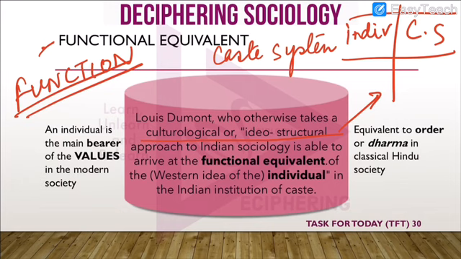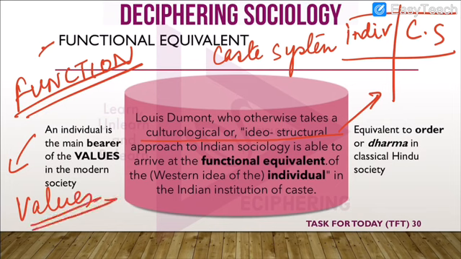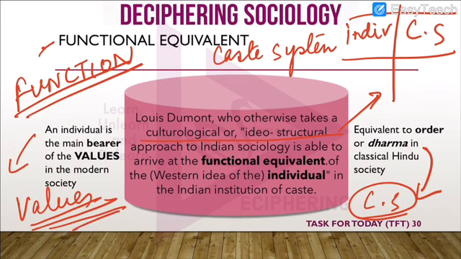What was this function? He found that an individual is the main bearer of values in the modern society, and in India the caste system is the bearer. That means the dharma or the basis of the caste system is equivalent to the individual, because both are bearers of certain values in their respective societies.